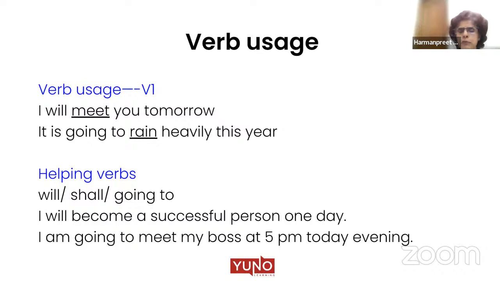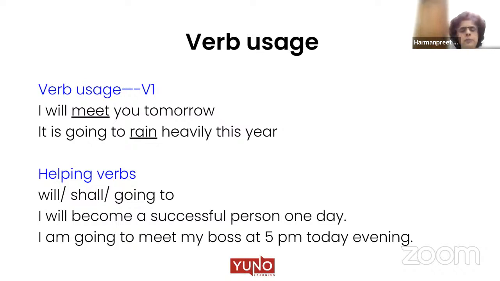So which form of the verb do we use the maximum? V1. V1, correct. Because when we say, I will meet you tomorrow, meet is what? That is the first form of the verb, or the base form of the verb. Similarly, we say it is going to rain heavily. Again, which form of the verb are we using? We are using the first form of the verb.